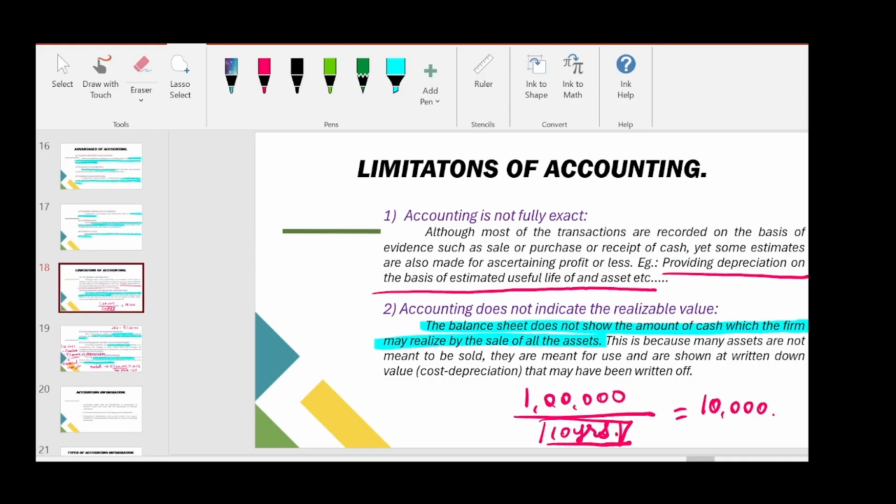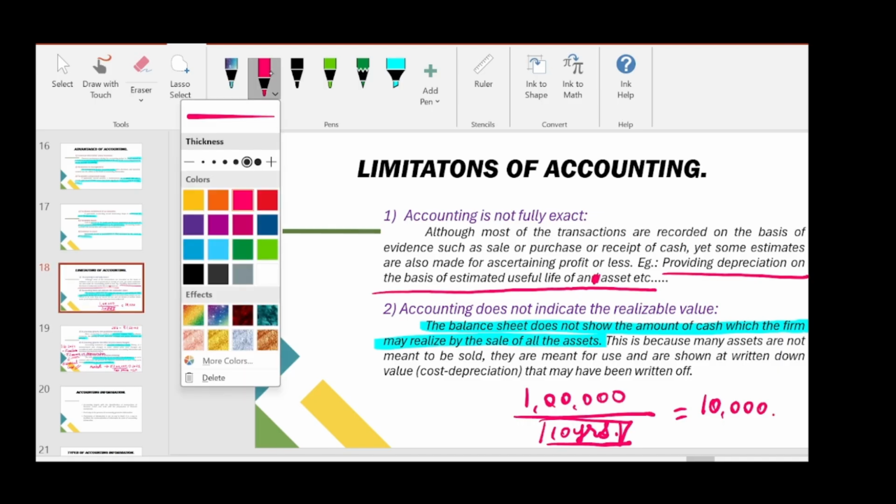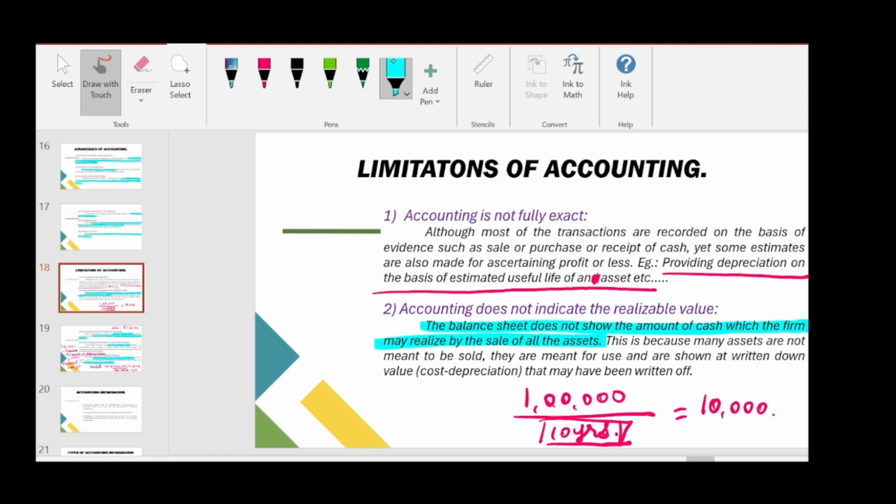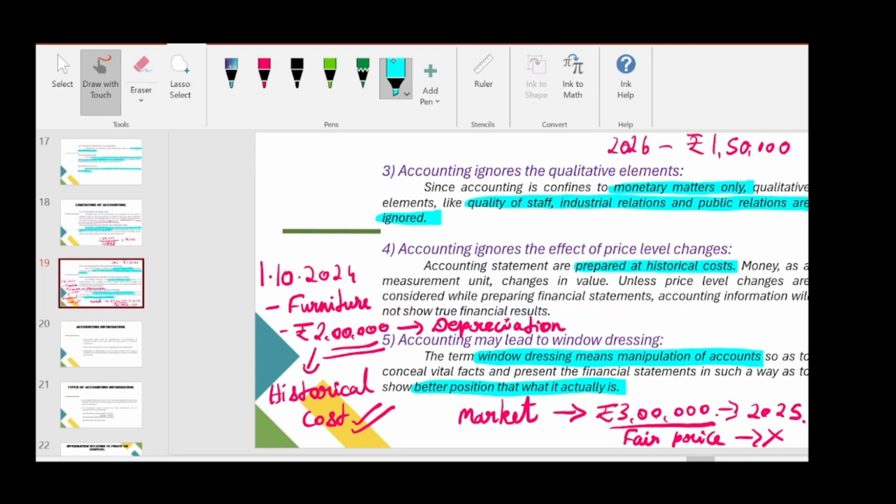The second limitation is accounting does not indicate the realizable value. Here, realizable value means, as I said, if we sell the asset in the market, what amount we can recover, that is realizable value. So it does not indicate any realizable value of asset in the financial statements. And then the third is accounting ignores qualitative aspect. The fourth one is accounting ignores the price level changes. That is, financial statements are prepared at historical cost.